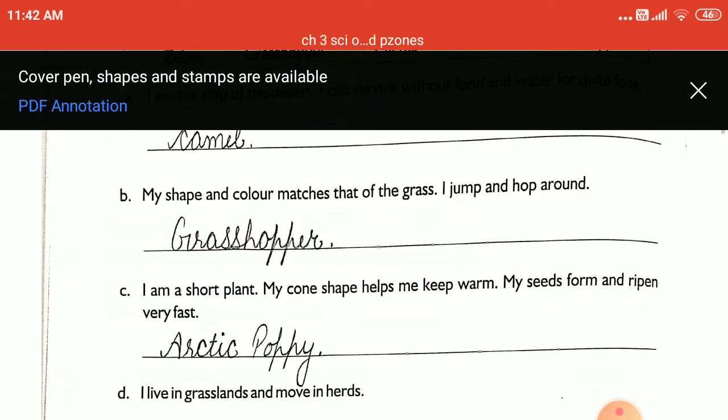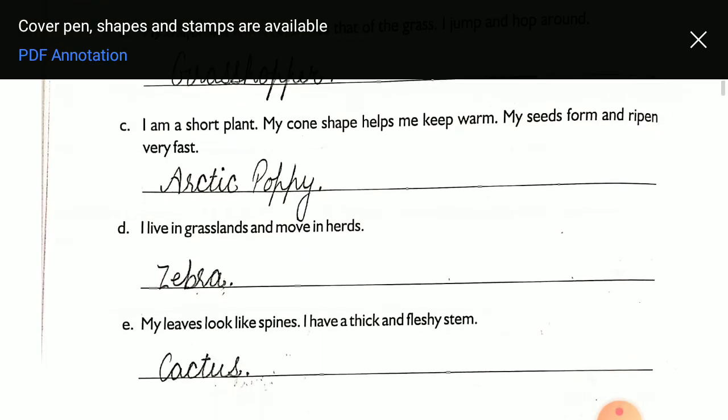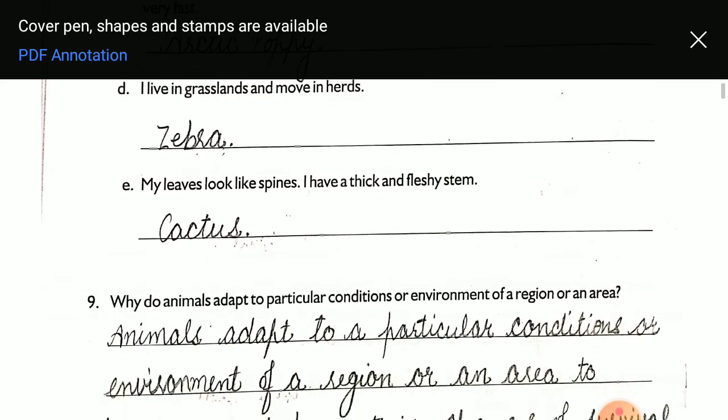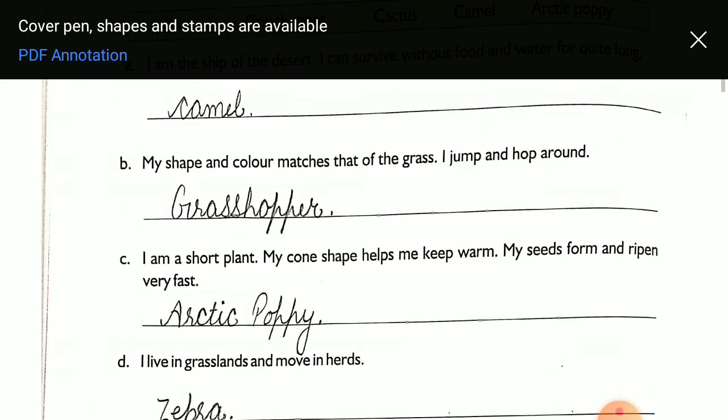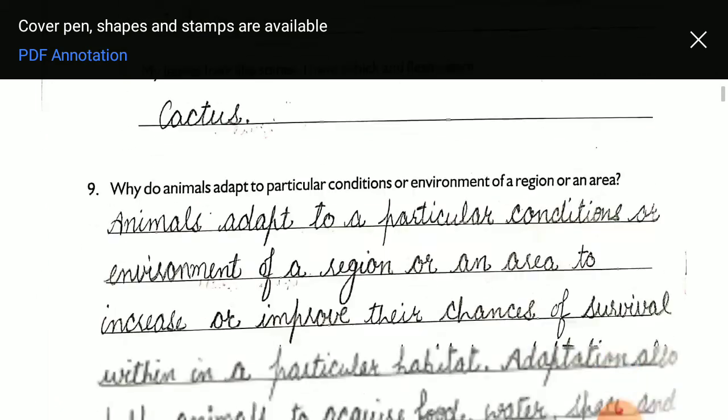Okay. Now next is, I live in grasslands and move in herds. Move in herds means moving in a group. Okay, so that is zebra. My leaves look like spines. I have a thick and fleshy stem. That is cactus. So these were very easy question answers.